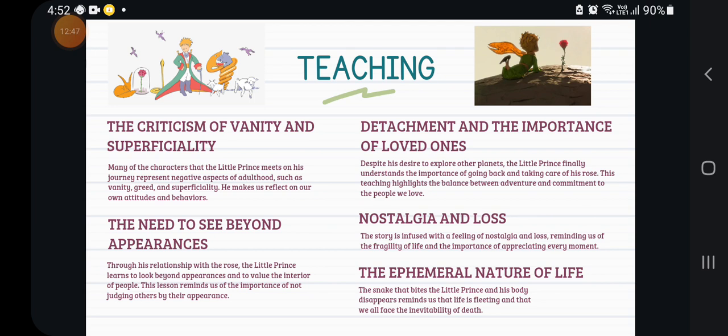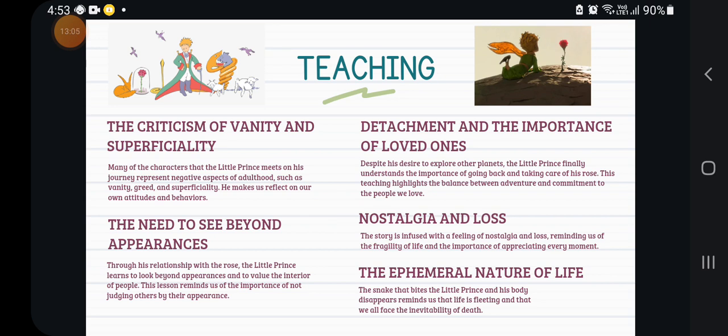They need to see beyond appearance. Through his relationship with the rose, the little prince learned to look beyond appearance and to value the interior of people. This lesson reminds us of the importance of not judging others by their appearance.